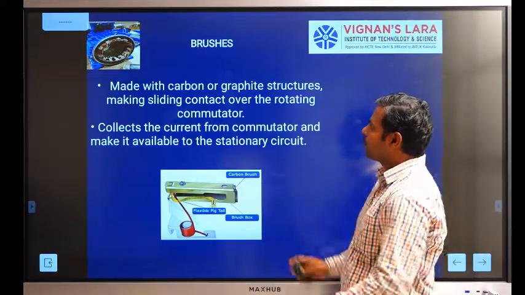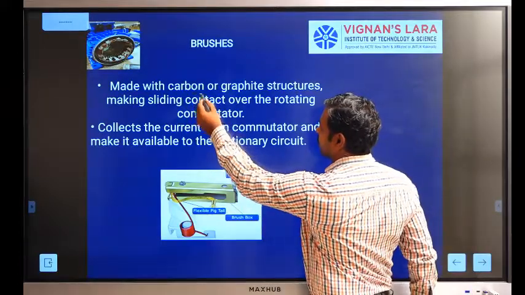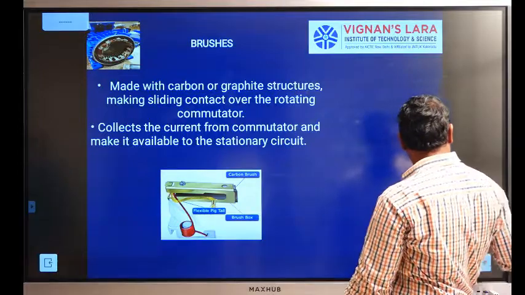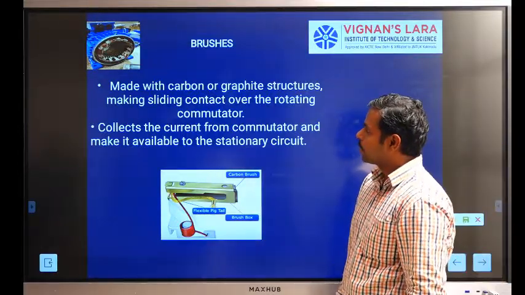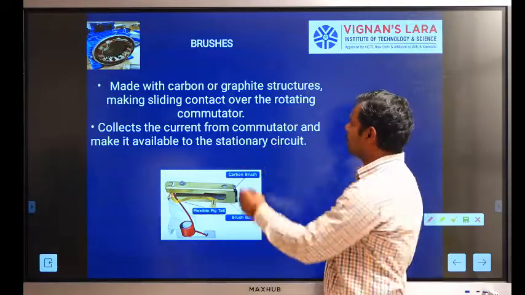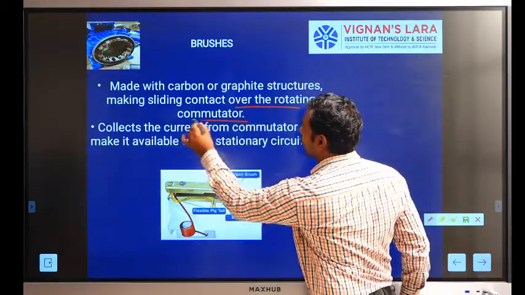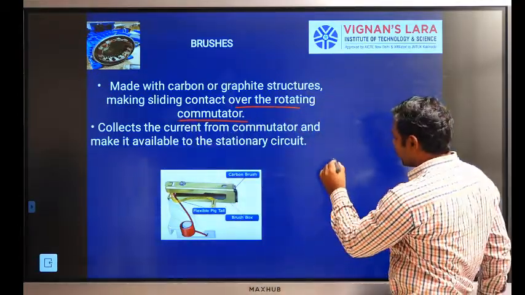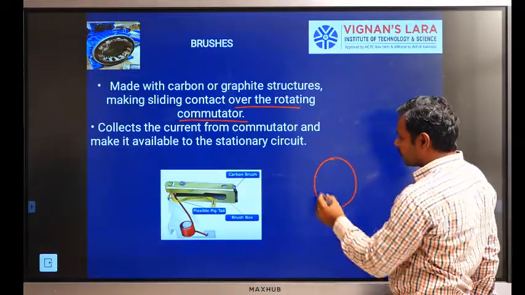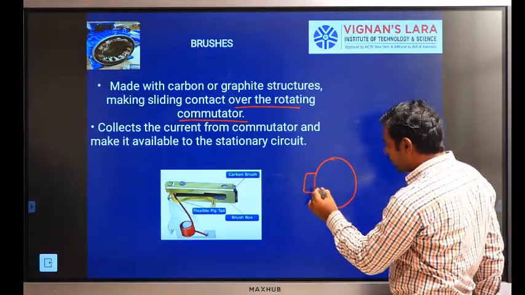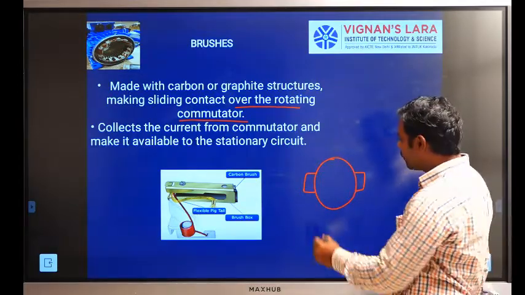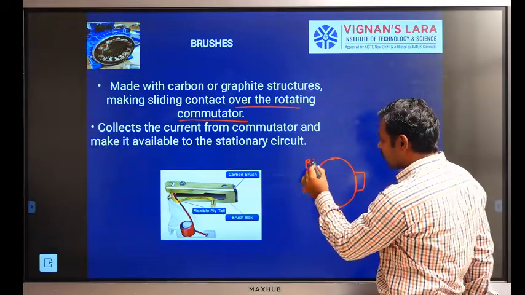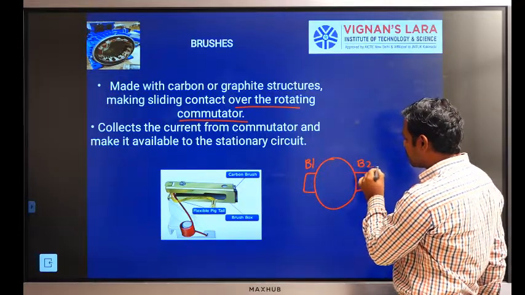Brushes are made up of carbon or graphite structures, making sliding contact over the rotating commutator. The commutator is always attached to two brushes, brush 1 and brush 2.